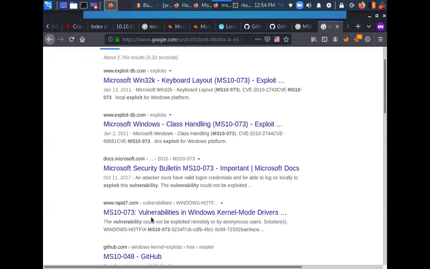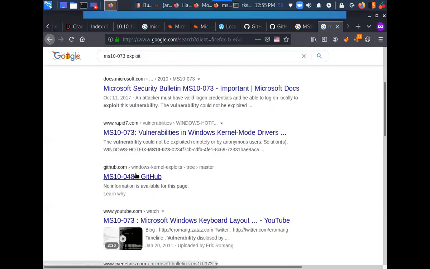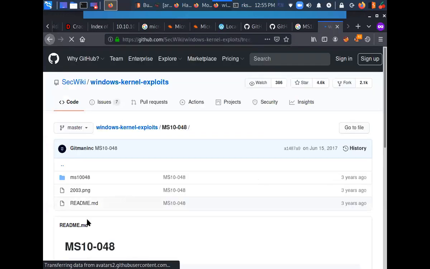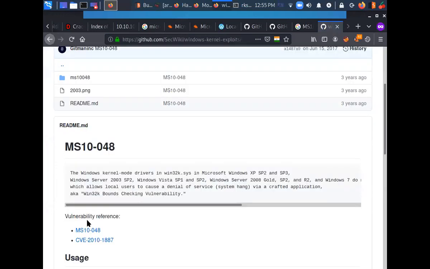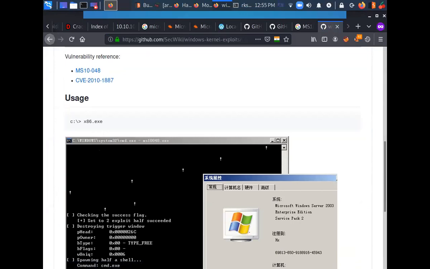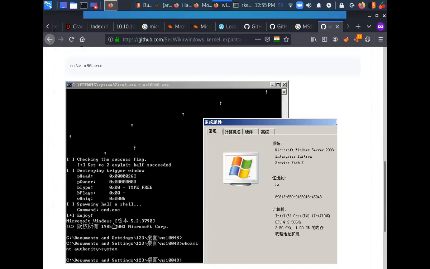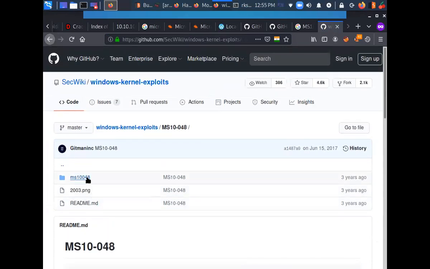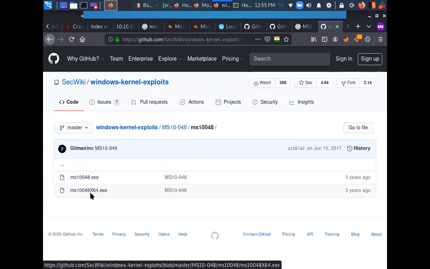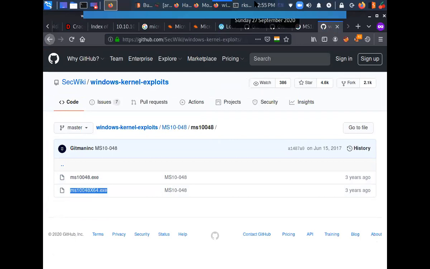Rapid7 is also providing us with the exploit. GitHub link is here. So an executable file is provided here. I can give this one a try.